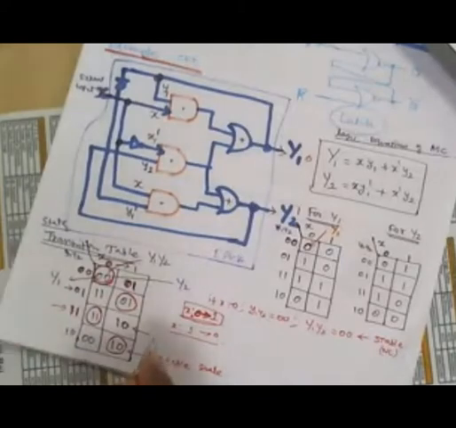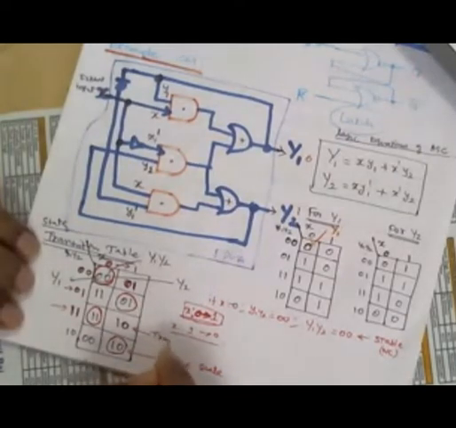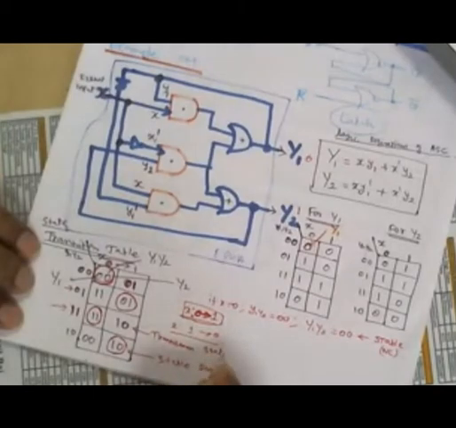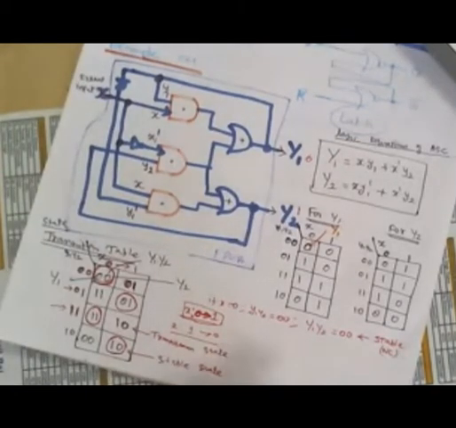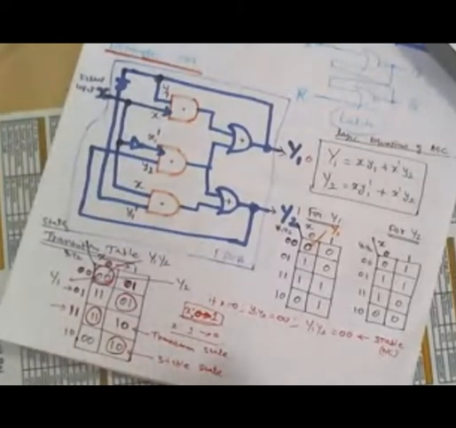That means that state becomes the stable state. These are all called transition states, and these are all called stable states. The circuit reached the stable state.